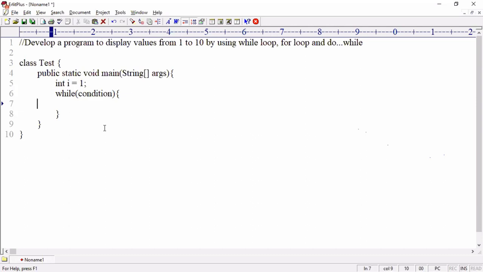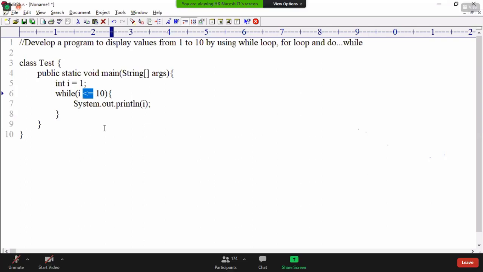How long should this block of statements execute? You want to display what? System.out.println of what I want to display? I want to display, and I want to execute this block of statements until the i value is less than or equal to 10. Less than or equal to 10. While i is less than or equal to 10, execute this block of statements repeatedly.